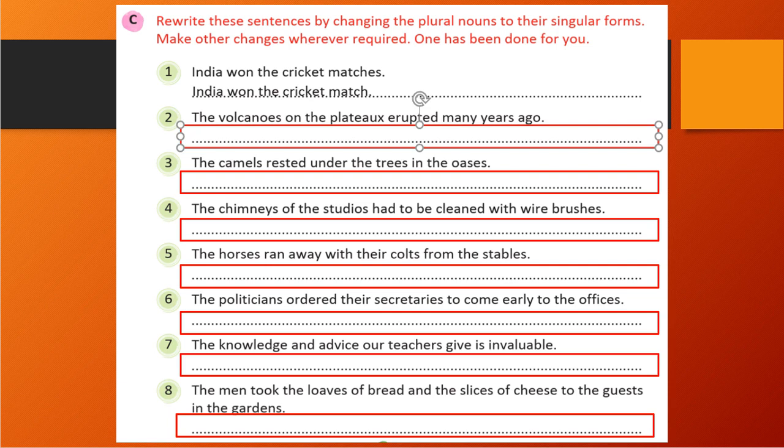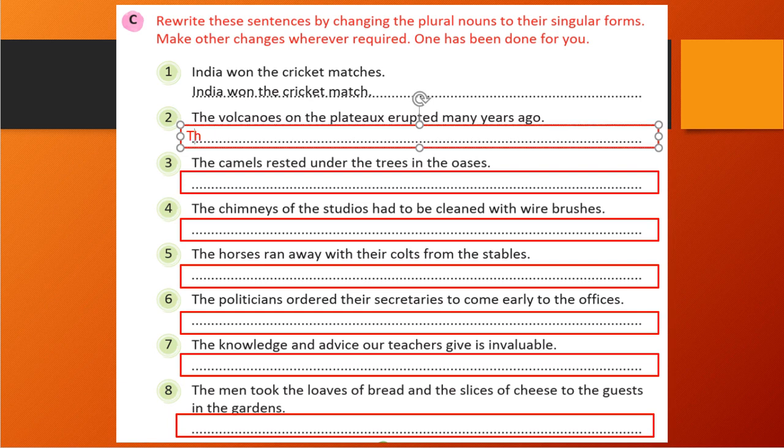The volcanoes on the plateaus erupted many years ago. So you see volcanoes, that is a plural, which we should convert into volcano, and plateaus will become plateau, right?